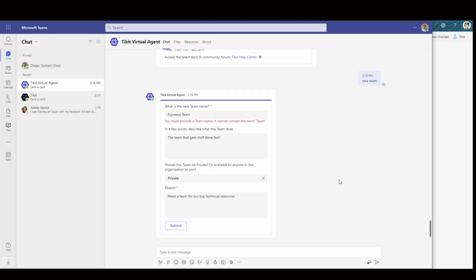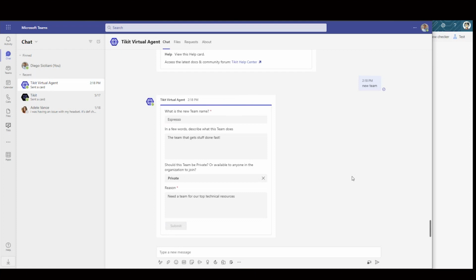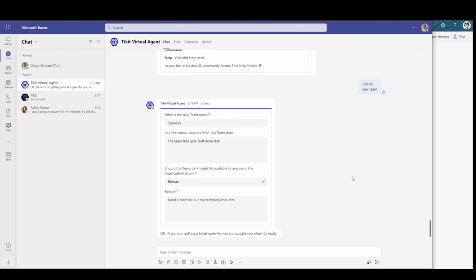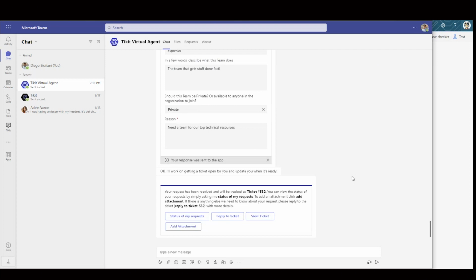And I immediately get the error message. I immediately receive the validation that I've configured in my template, wherein the team name cannot include the word team. So let me just remove that and we'll try it again. And now that ticket has been created. So now let's go over to Power Automate and see how all of this is made possible.